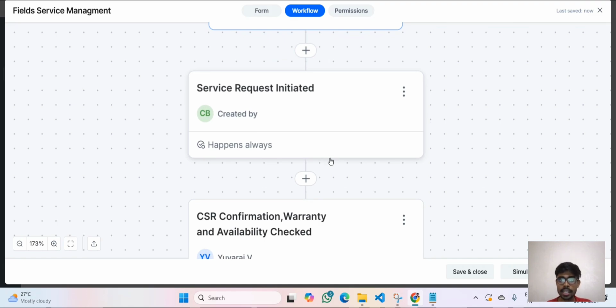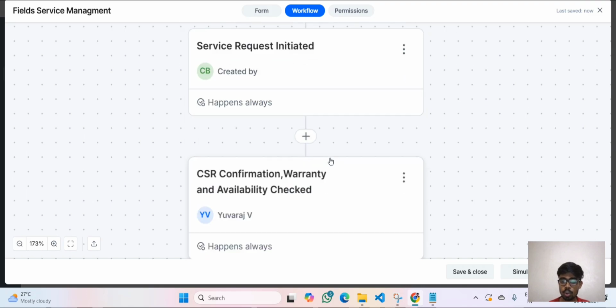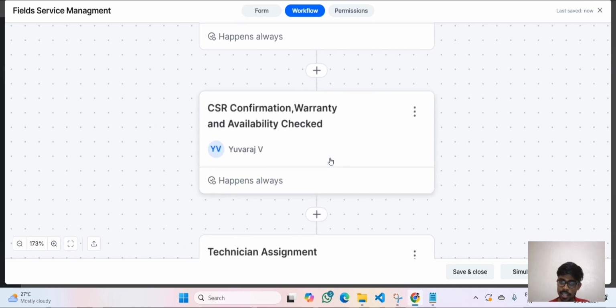Then the junior CSR team cross-checks whether the warranty is still applicable, whether it is active or inactive. Once they have found that, the CSR team will also give the number of products that are needed at the time of the service, and check whether any products need to be ordered before going to the service. The junior CSR team does all this work, and then it is moved to the senior CSR team just to cross-check whether the junior CSR team has done the work correctly.